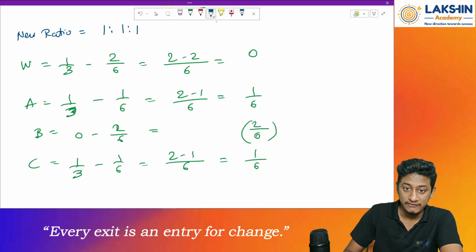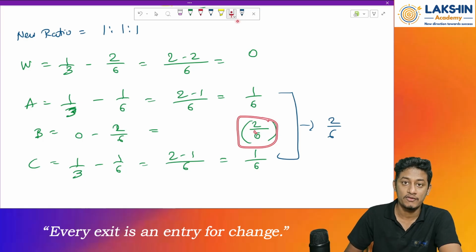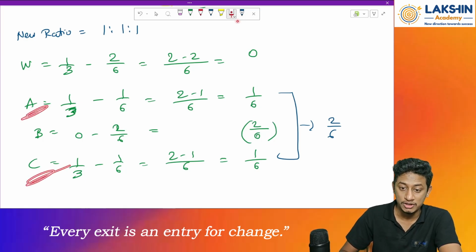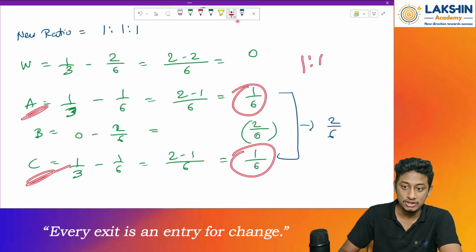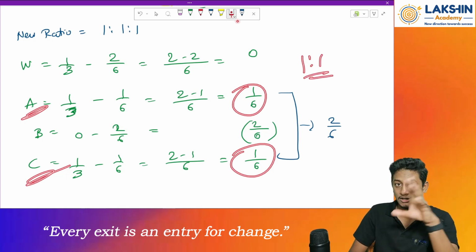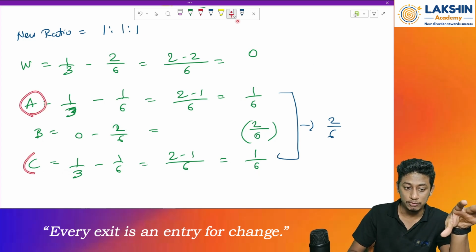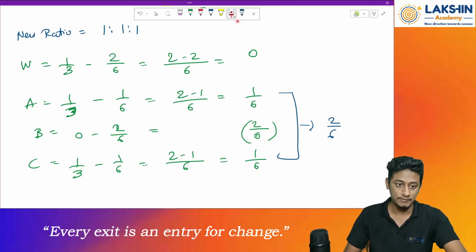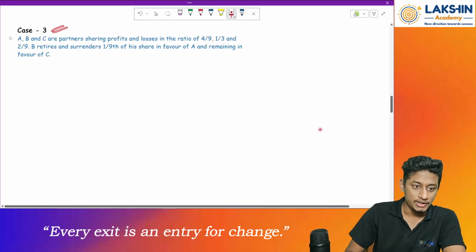So now again, if I add these both, how much will that be? 2 by 6. So that means whatever the 2 by 6 share of Mr. B was, it has been divided between Mr. A and Mr. C in what ratio? In 1:1 ratio. So whatever goodwill is there, they will be dividing it between these both people and giving it out to Mr. B in equal ratio. Clear? Then going ahead. So case number 3.